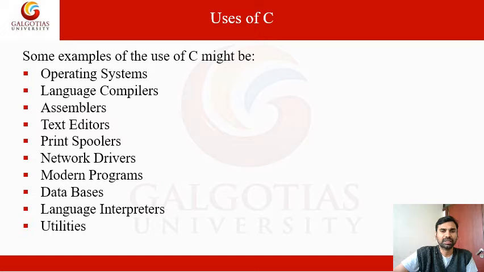And an assembler is used to convert our assembly language, for example 8085, 8086 assembly language programs. The assembly language mnemonic codes can be converted to machine language. This is called an assembler.